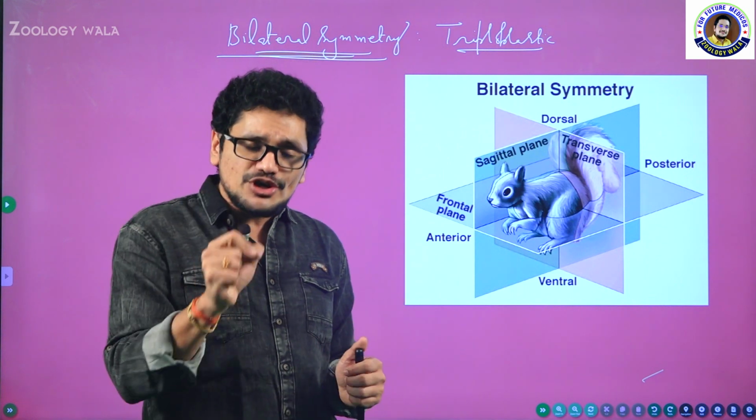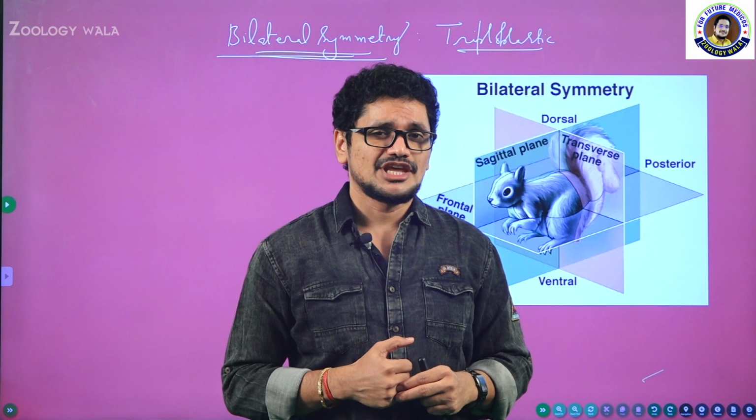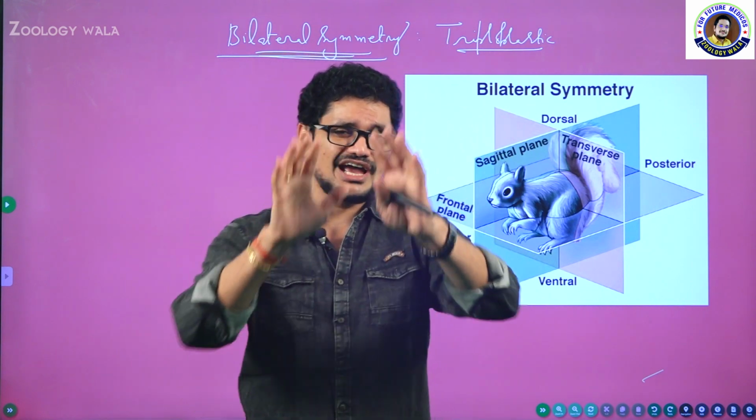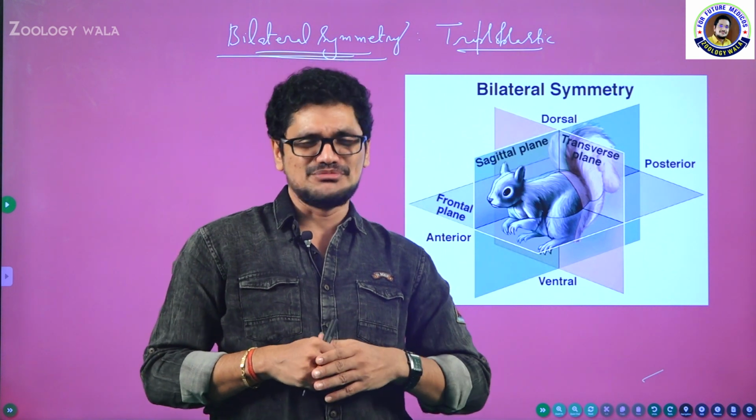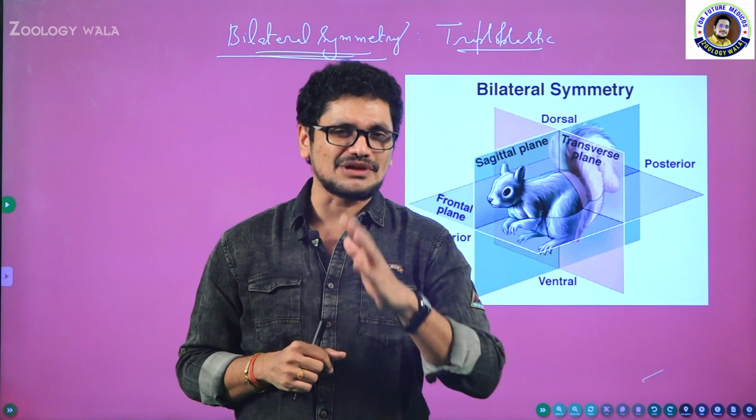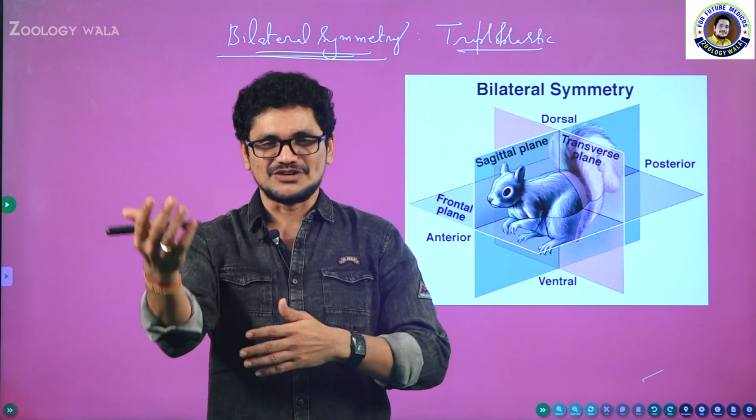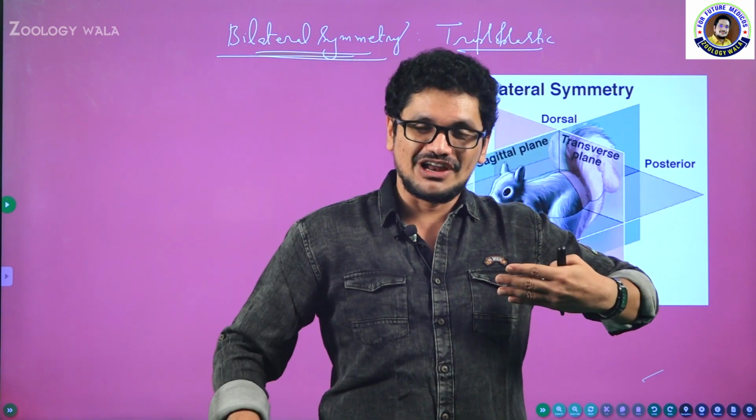If you want to cut the human being into two equal halves, how will you cut? Tell me. Imagine I have given you one dead body, or when you enter your first year MBBS in the anatomy lab, the professor asks you to cut the dead body into two equal halves. How will you cut? Take one sharp knife and cut the human being like this. Then you will get two equal halves, isn't it?